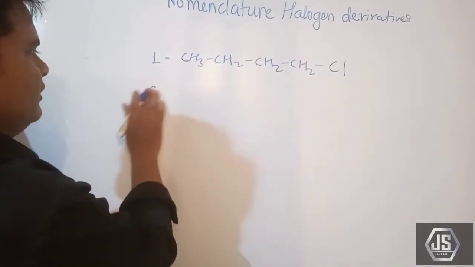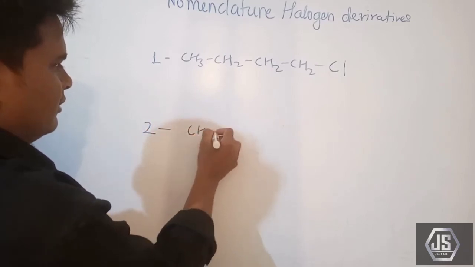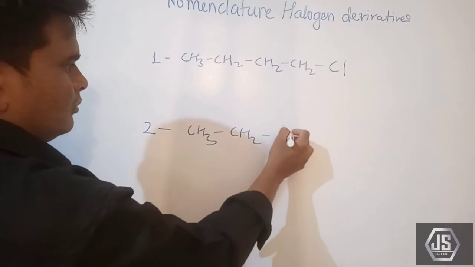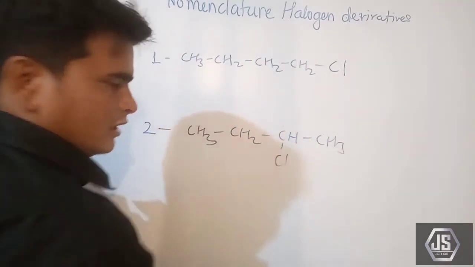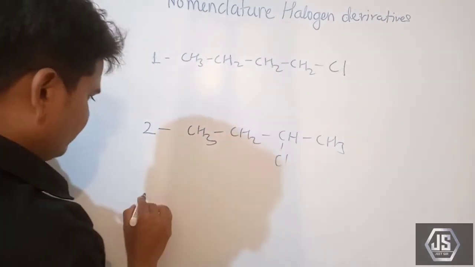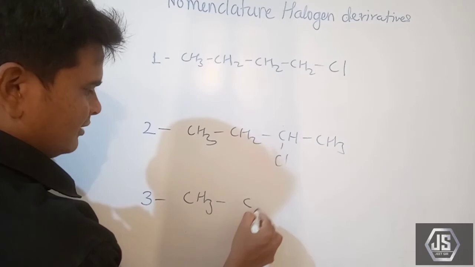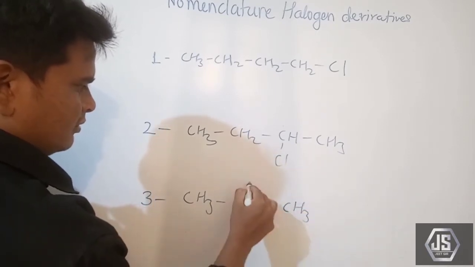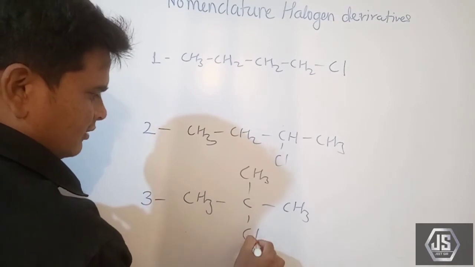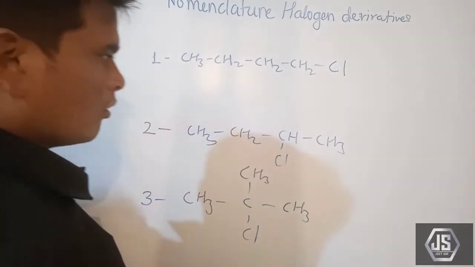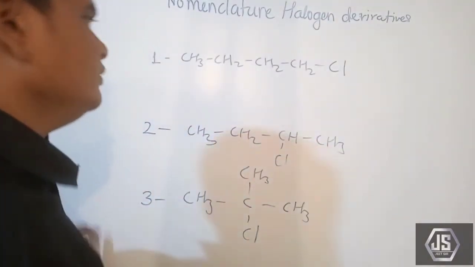The second one is CH3-CH2-CH-CH3, where chlorine is attached. And the third one is CH3-C(CH3)2-Cl. Now we have to give names to these organic compounds.